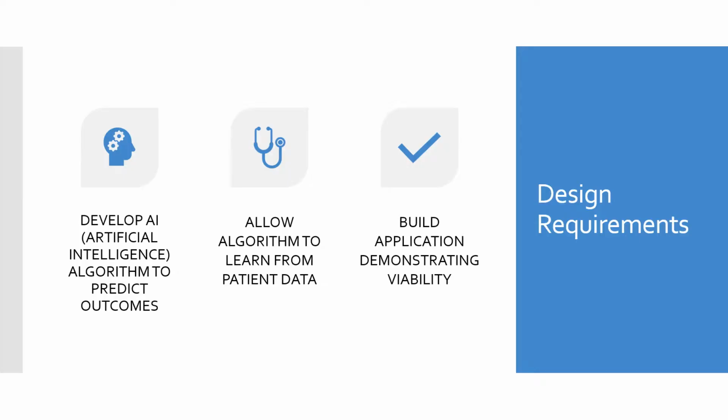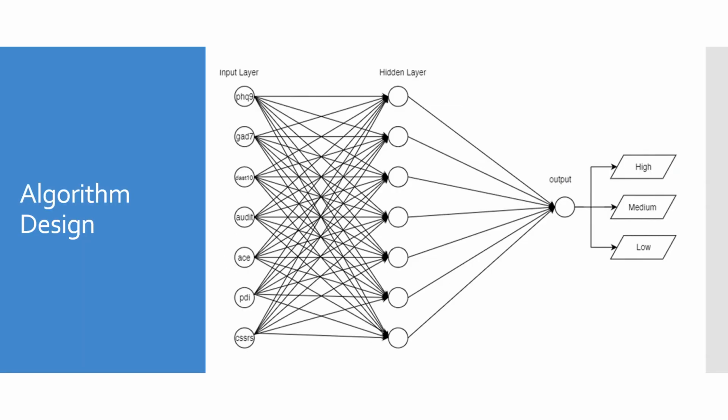Our overall design requirements were to create a self-learning algorithm which could take 7 clinical assessments as inputs and then generate a prediction on opioid addiction risk. Additionally, we would create an application to simulate end users, doctors, medical professionals, etc., interfacing with the algorithm to generate on-the-fly patient risk assessments. For our algorithm, we used a deep neural network.